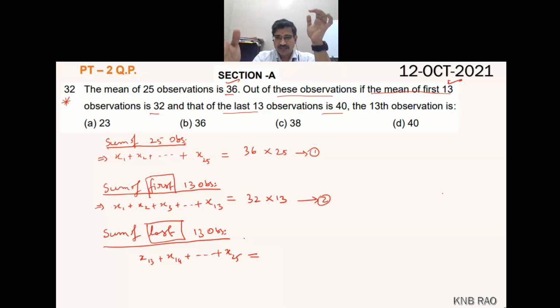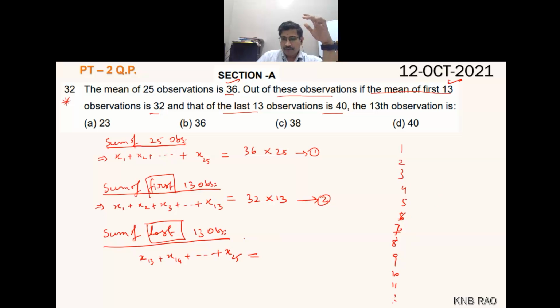Now, one thing. By counting you did it like that, and I'll tell you another logic of mine. 1, 2, 3, 4, 5, 6, 7, 8, 9, 10, 11. Like this, I have 25 fellows. Last 13 fellows.